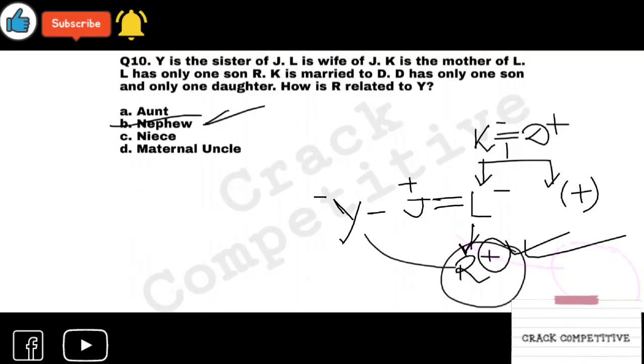Revise this session once, twice, or thrice, because these 10 questions are very good questions. The first 1, 2, or 3 questions were basic. Other than that, the rest of the questions were of good level. You have to know those things which we have learned: descriptive relations, who is nephew, who is niece, who is your son-in-law, who is your father-in-law. You have to know this. So revise this again and again.